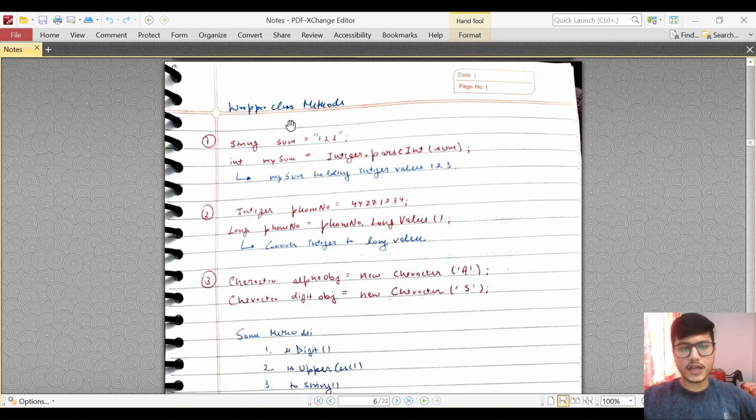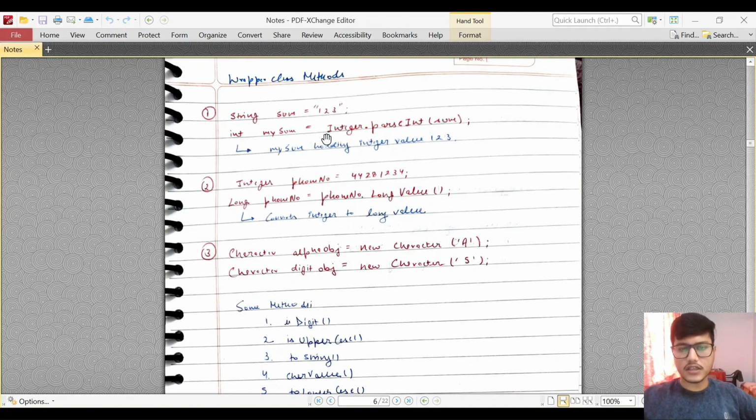So what is the use of wrapper classes? As we know, Java is not completely an object oriented programming language because of the existence of primitive data types. So to make that compatible, they also provided wrapper classes where we can convert that int value, the primitive value, into an object itself. So these wrapper classes are object classes, so we can deal with the objects directly instead of the primitive data type.